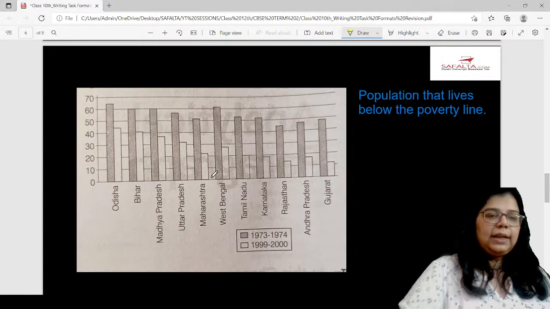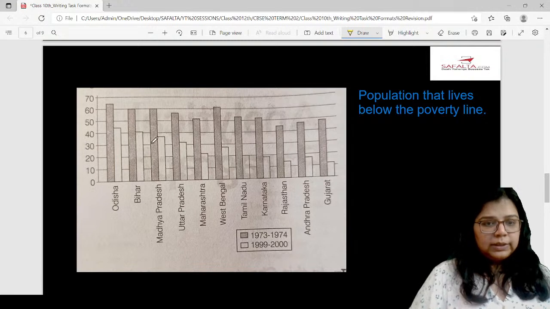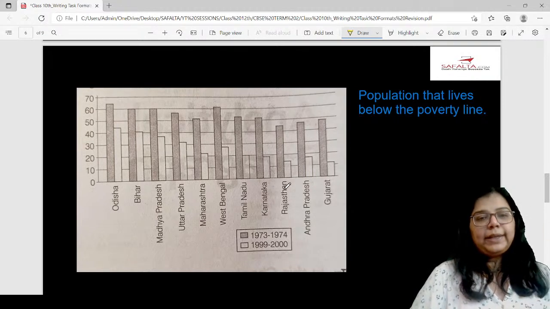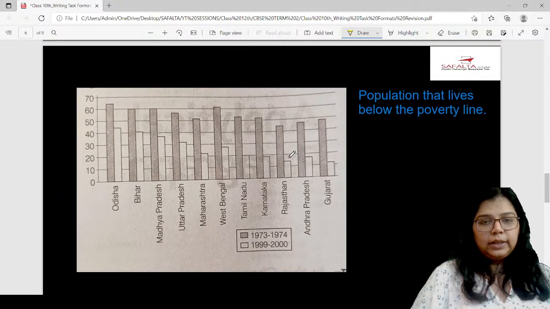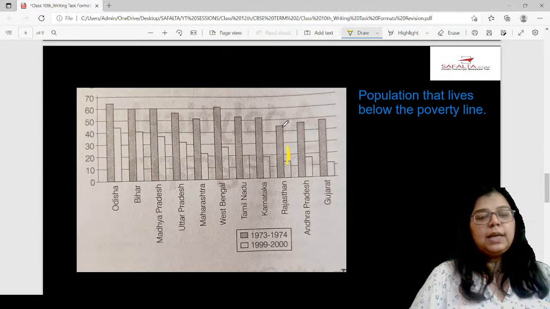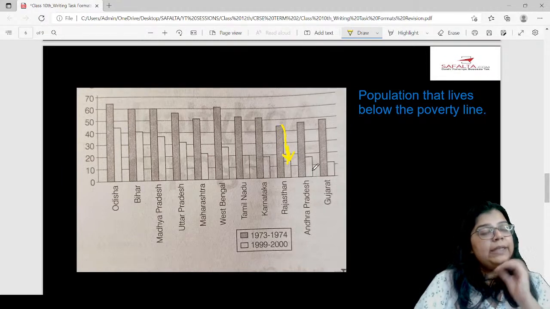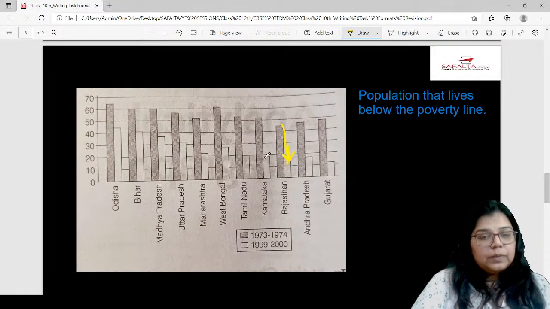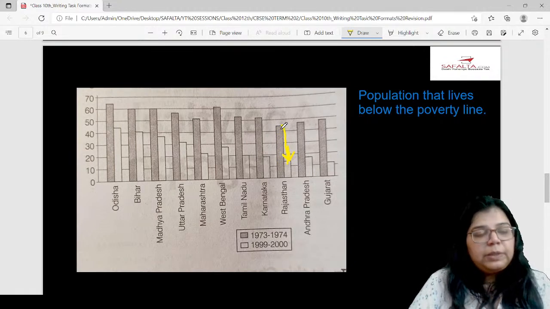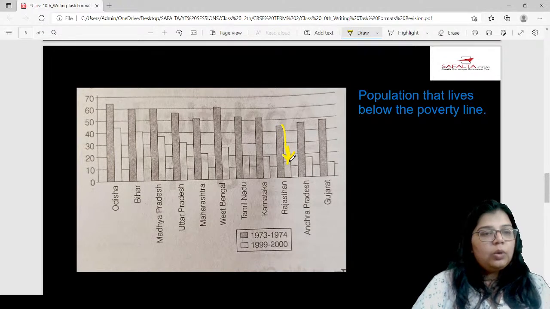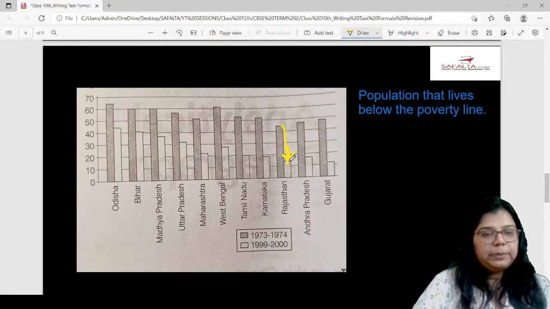Now, if we just analyze this, we will realize that in 99-2000, which states have the least population that lives below the poverty line? It is Rajasthan. So that means between 73-74 and 99-2000, the population that lives below the poverty line has reduced drastically. Earlier, it was between 40 to 50 million people, and now it is between 10 to 20 million people.